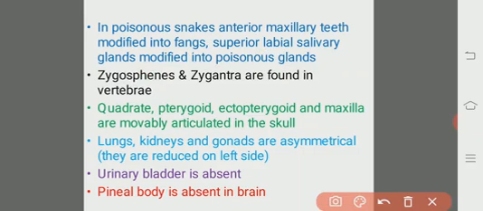And the important organs like lungs, kidneys and gonads are asymmetrically arranged, because the left side organs, the left lung, left kidney and left gonad, are reduced, or in some of the organisms they may be absent. Urinary bladder is absent, and the pineal body is absent in the brain.